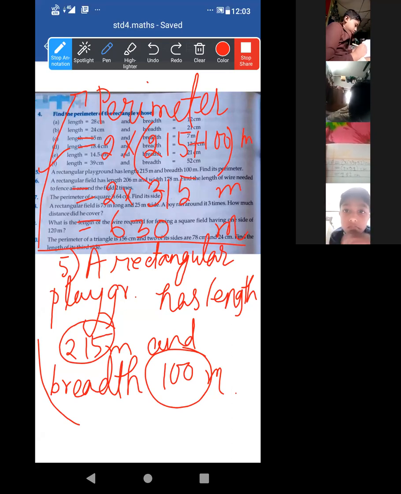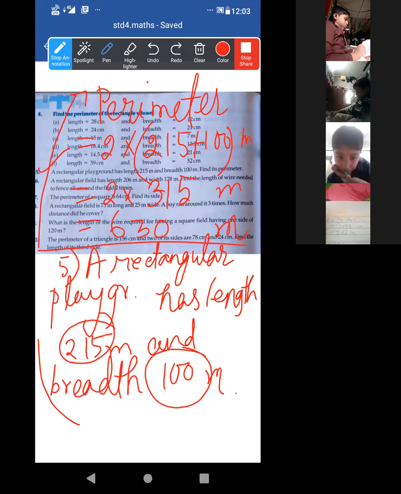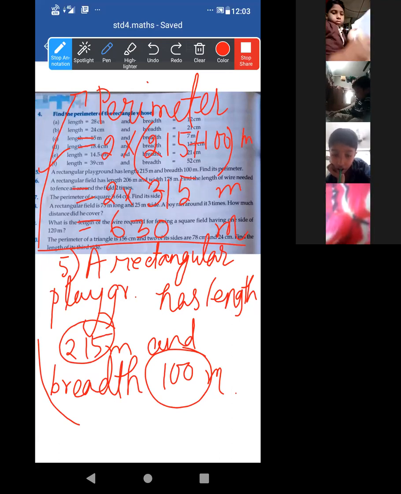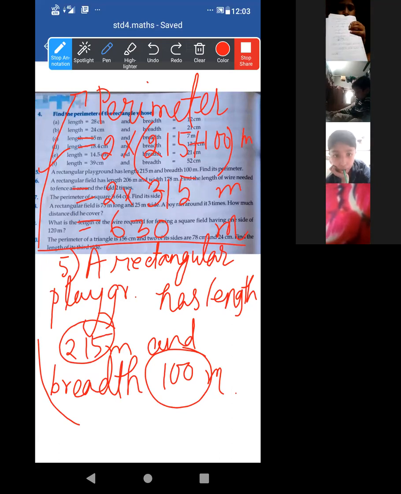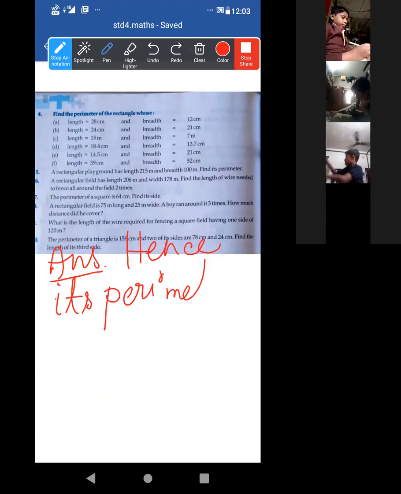Now solve this one. Acha, at last you have to write the answer. Hence the perimeter is 630 meter. Mohammad Saim completed. Acha, now write the answer. Yes, you are present. Hence, its perimeter is. Anyone else?